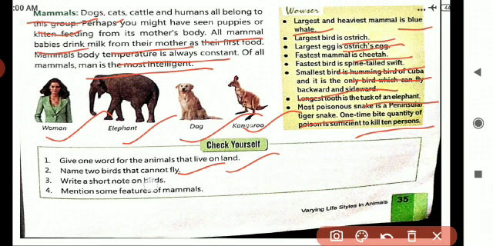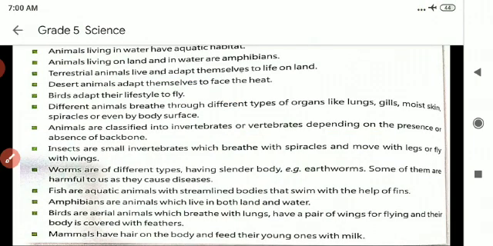Write short notes on birds. Bird, it is a beautiful creature. It builds its own nest. It lays eggs and gives birth to its young ones. Okay, children. Next, mention some features of mammals. Mammal babies drink milk from their mothers as their first food. Mammals' body temperature is always constant. Among the mammals, man is the most intelligent. Okay, what is the next one?